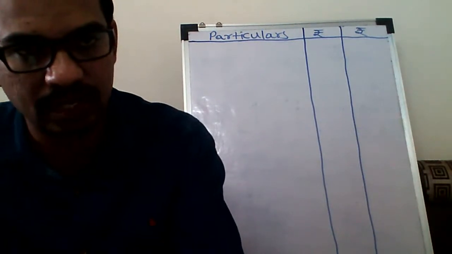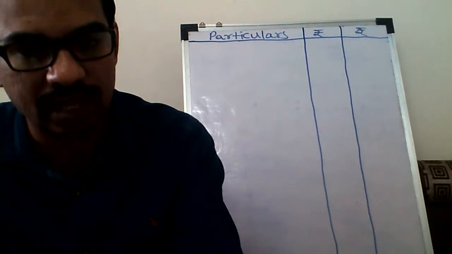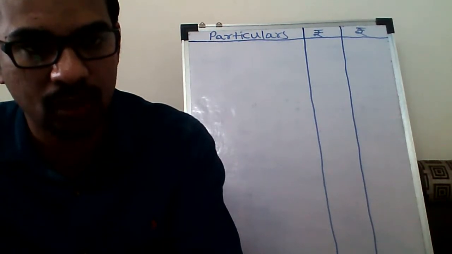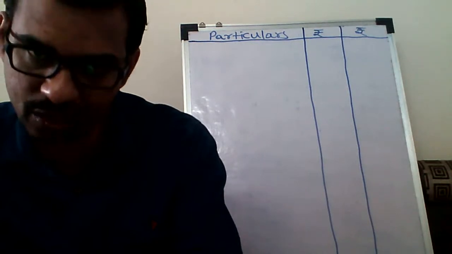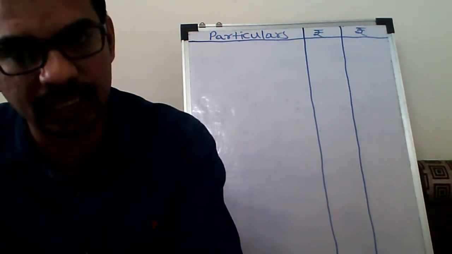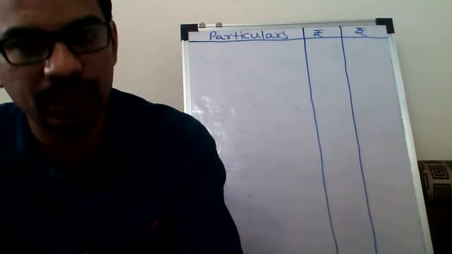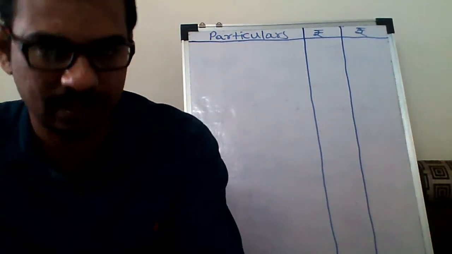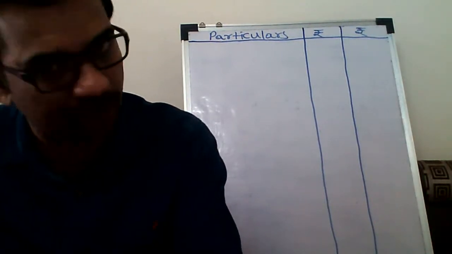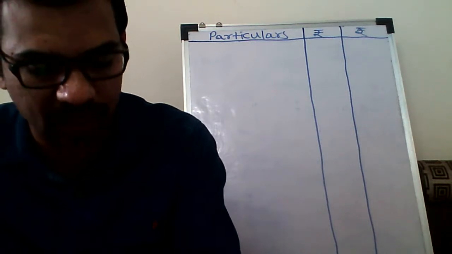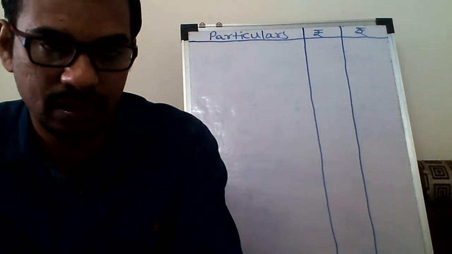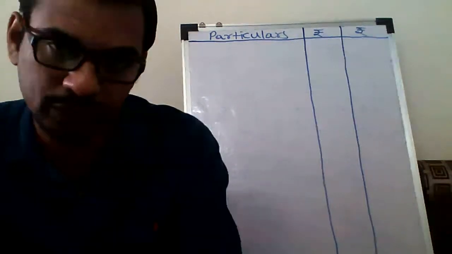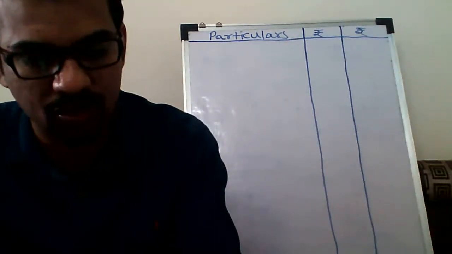If it is taken on rent or hired by the employer, at that time, lower of the two conditions: first condition, 10% of salary, and second, actual rent paid. Whichever is lower, that is the taxable valuation. If the accommodation is provided in a hotel, at that time, lower of the two means amount paid to the hotel or 24% of salary.